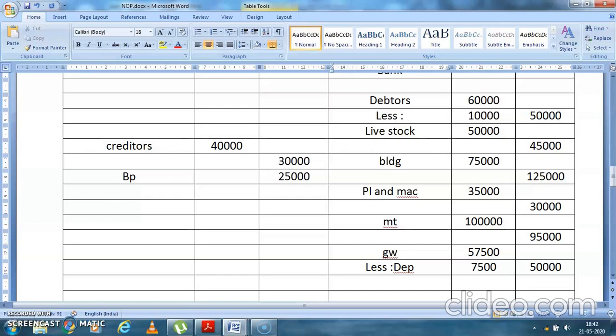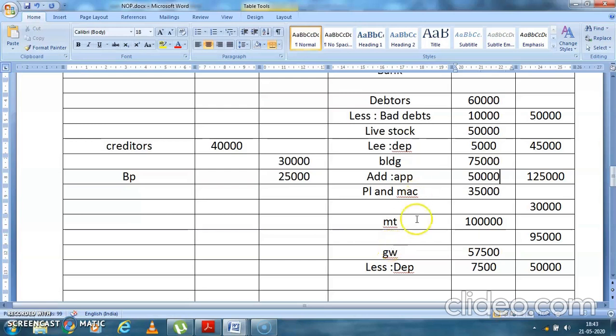Less, nothing mentioned. We are writing RDD. Yeah, bad debts. Yes, 10,000 is a bad debt. Livestock is also reducing, so you write less depreciation, again 5,000. Here it is increasing, so you'll write here add appreciation. How much is the appreciation? 1,05,000 minus 75, the appreciation is 50,000.